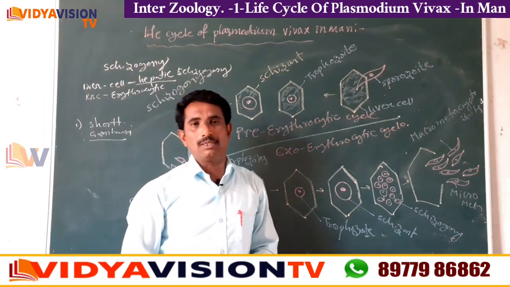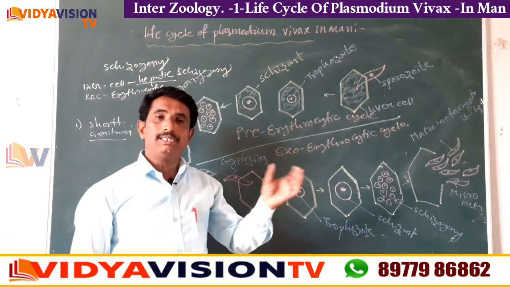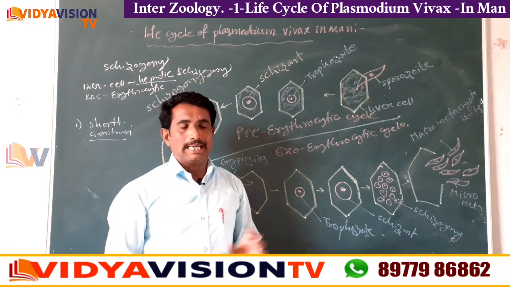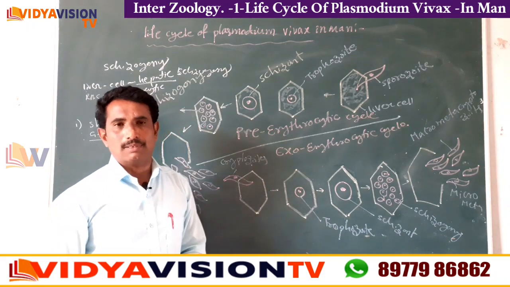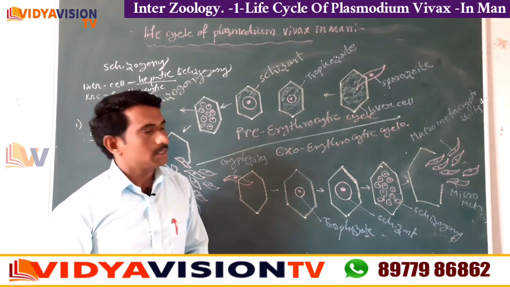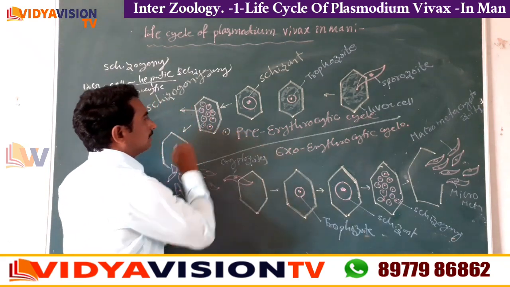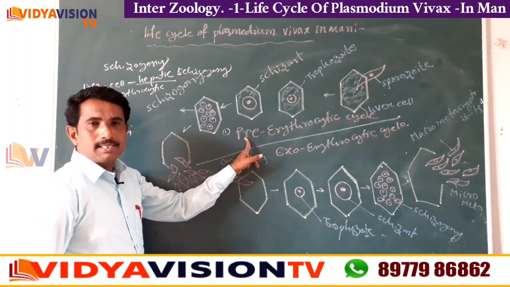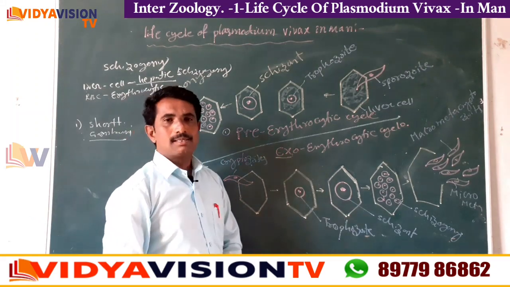Within half an hour, the 2000 sporozoites reach the liver cell. In the liver cell, the Plasmodium completes 2 cycles, children. The first cycle is the pre-erythrocytic cycle and the second one is the exoerythrocytic cycle.